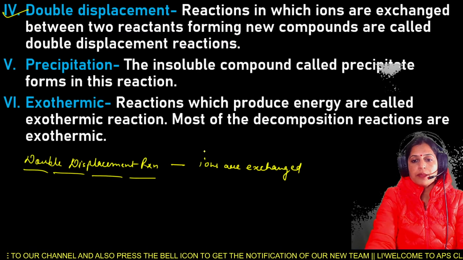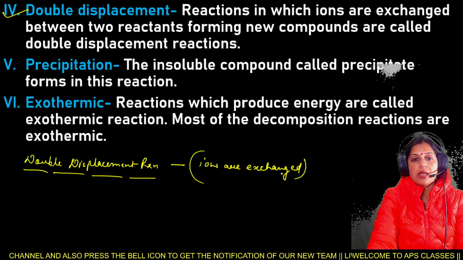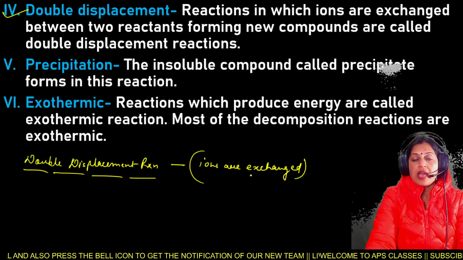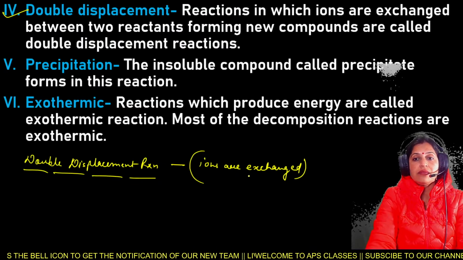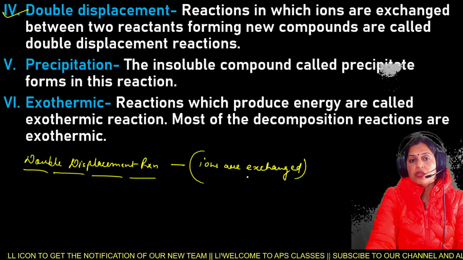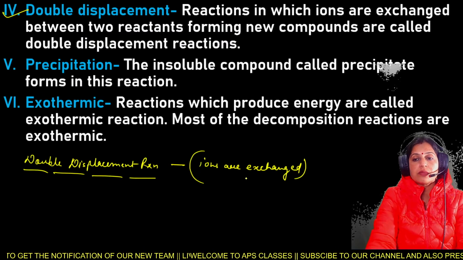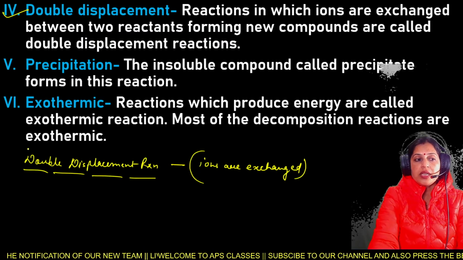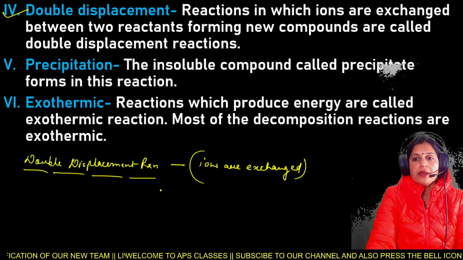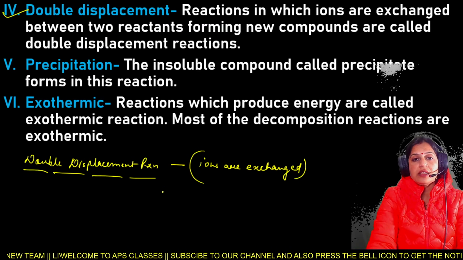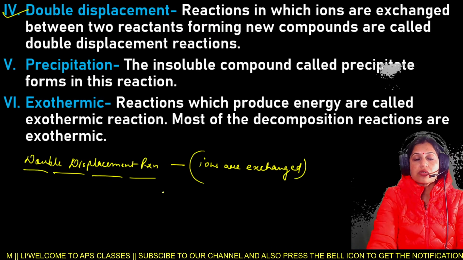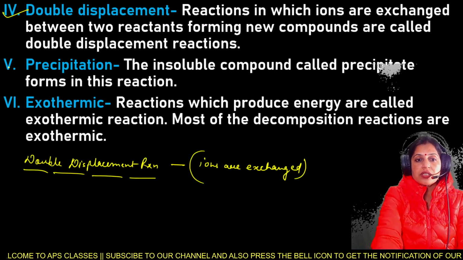जहाँ पर ions जो होते हैं वो exchanged होते हैं between the two reactants, and when these ions are exchanged between the two reactants, after that they form a new compound. So here in the double displacement reaction, where the ions are exchanged between the two reactants and they form a new compound, that is called as the double displacement reaction.